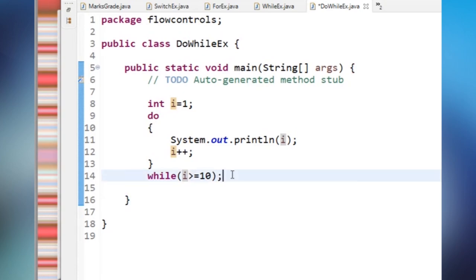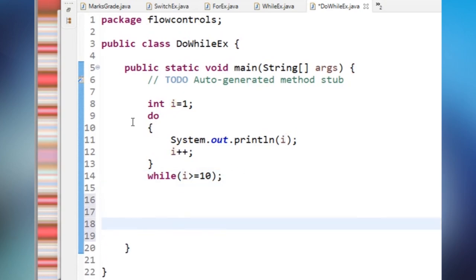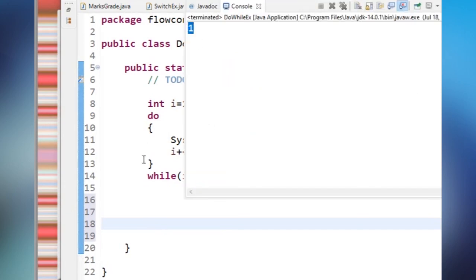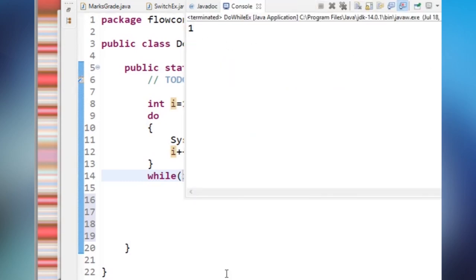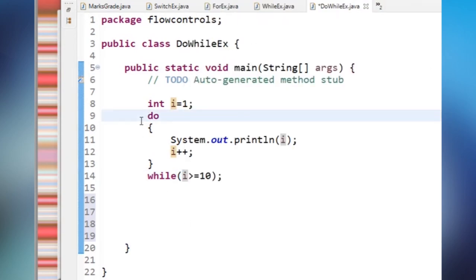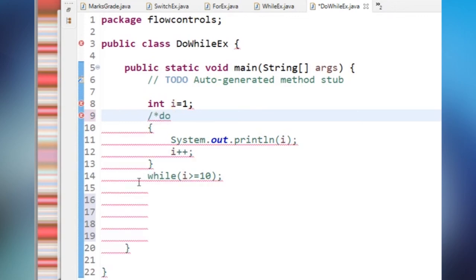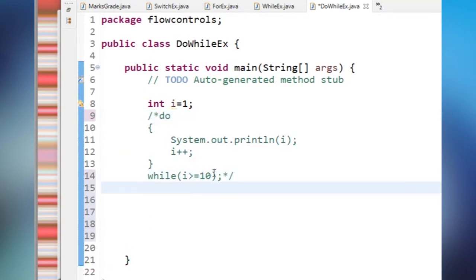Let us see, what is the output here? In this case, do while, even if the condition fails, we are getting an output like 1. So let me comment out this and write a while. How does the while go? First we have to write the initialization.